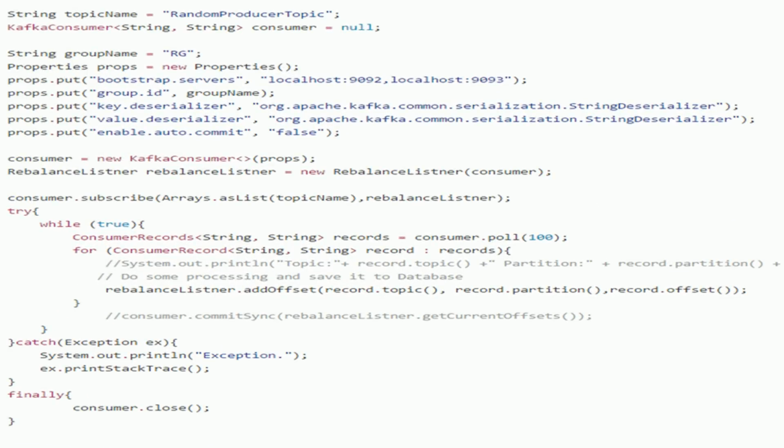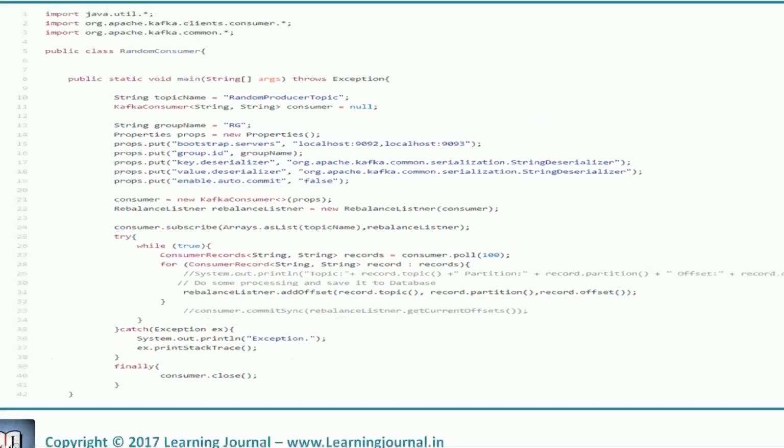The rest is simple. The poll method will fetch some records. We process them one by one in the for loop. After processing each message, we tell our listener that this particular offset is ready to be committed. The listener will not commit them immediately. It will just maintain a list of latest offsets per topic per partition that it should commit. Once you finish processing all of the messages and are ready to make the next poll, you should commit the offsets and reset the list. So that's it for the consumer.